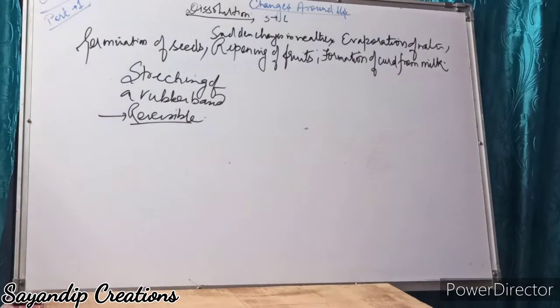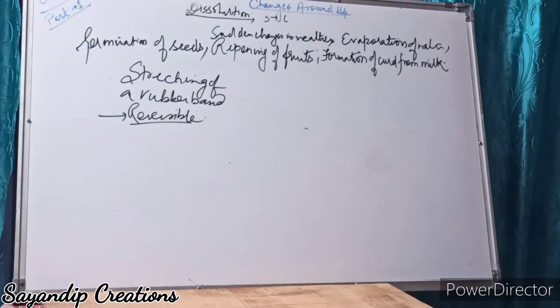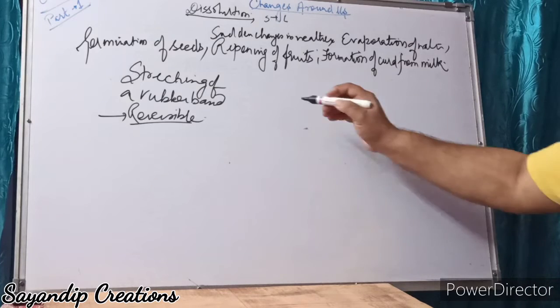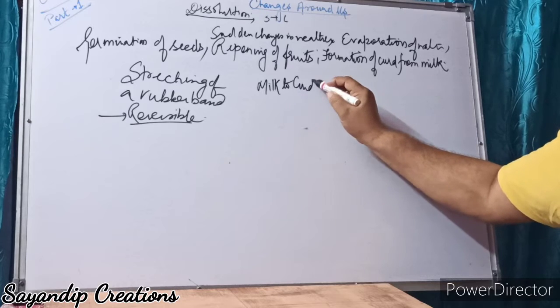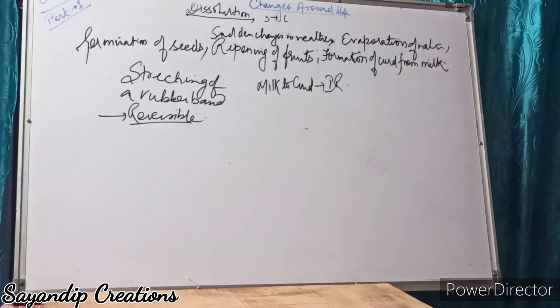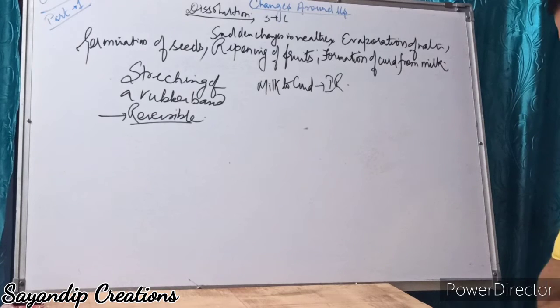Okay, the rubber band size changes, but you can get back the rubber in its own shape. Next is taking a ball of wheat flour from dough. This is an irreversible change, like changing of milk to curd. This is irreversible change. Then burning of a candle is a permanent change.